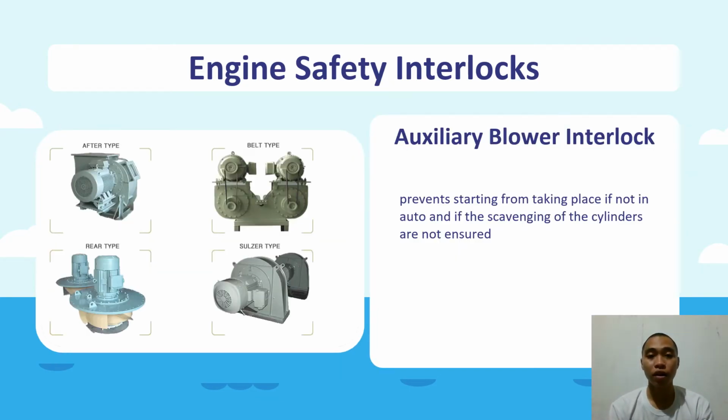Next is the auxiliary blower interlock, which prevents starting from taking place if it is not in auto and if the scavenging of the cylinders is not ensured. It should be in auto before the engine can be started. It provides positive charge air during the starting of the engine, and at low load running, it will also maintain the pressure of the scavenging air a little higher than the exhaust and the atmospheric pressure in order to drive out the exhaust gases.